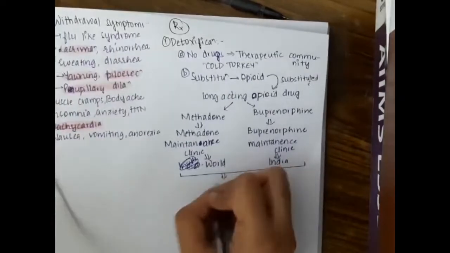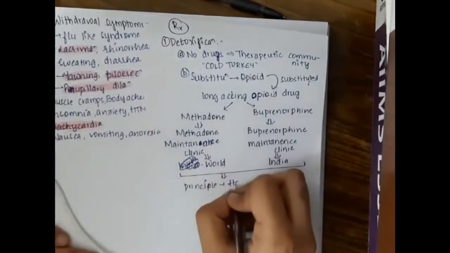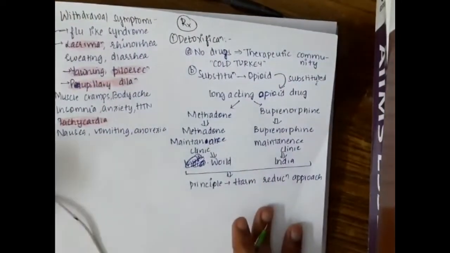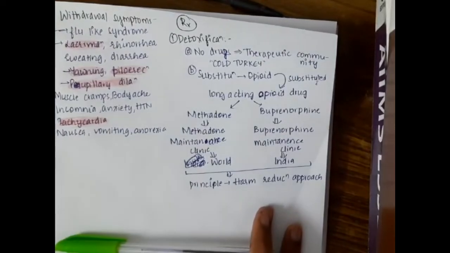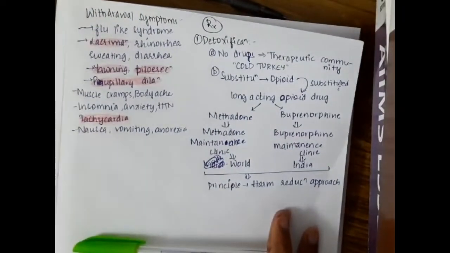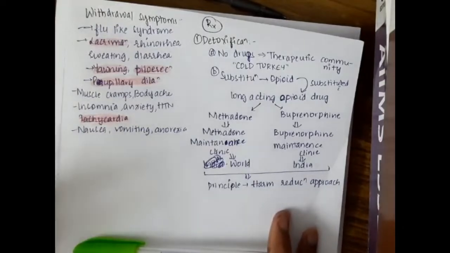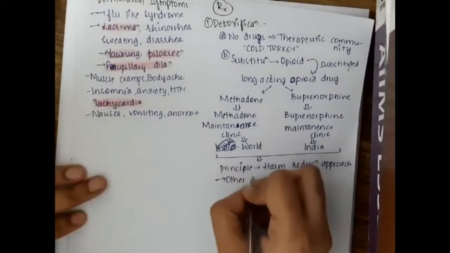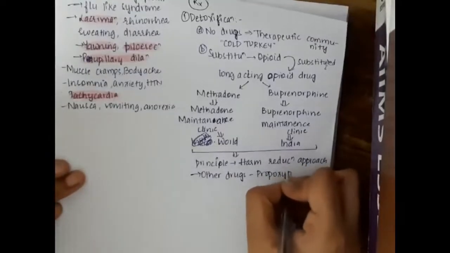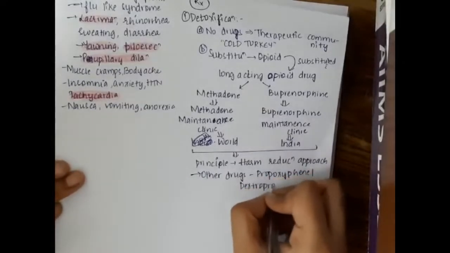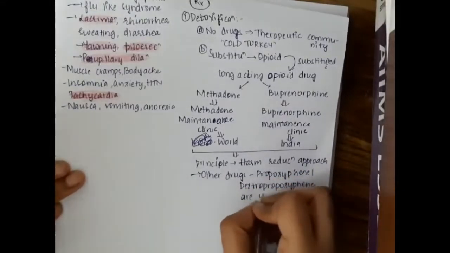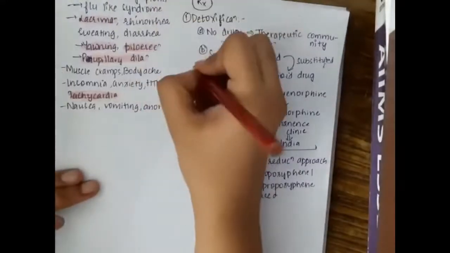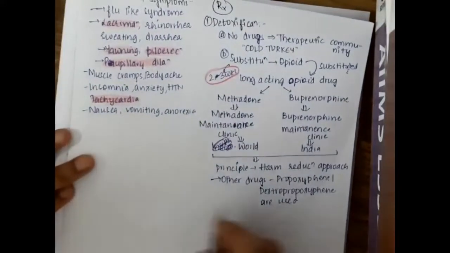The main principle of using this substitution therapy is the harm reduction approach. We are giving the patient the pleasure he needed, and we are also supplementing it with a harmless drug. Other drugs like propoxyphene and dextropropoxyphene are also used. This substitution is done for a period of 2 to 3 weeks.